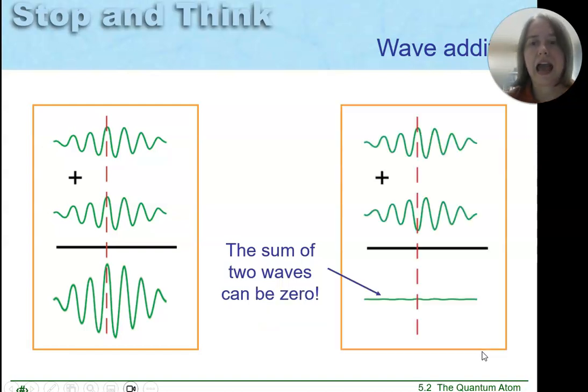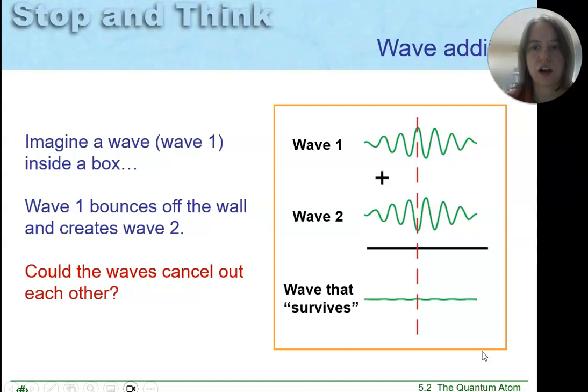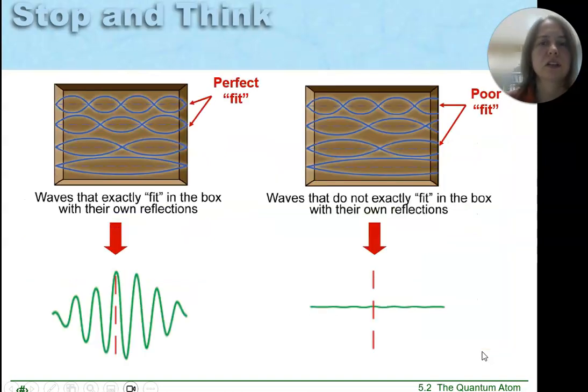And we know that you can add waves to make a larger wave, and waves can actually cancel each other out. So if the crest of one and the trough of another are lined up, then they will cancel each other out.